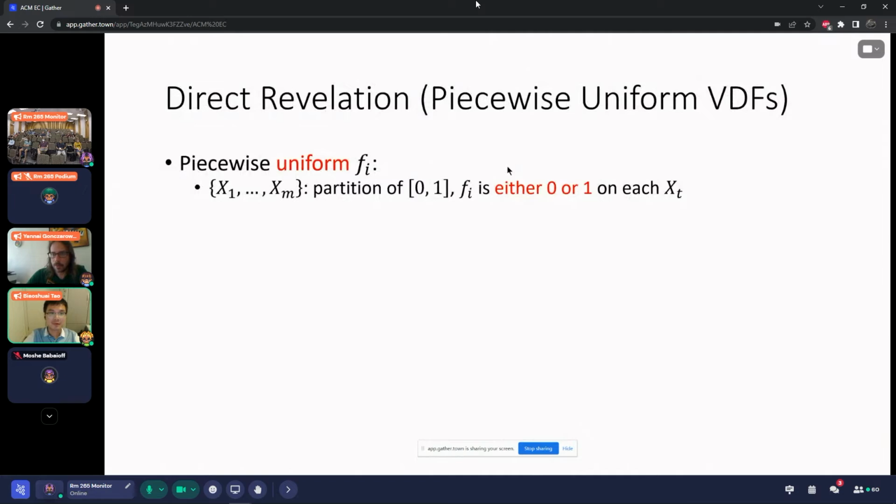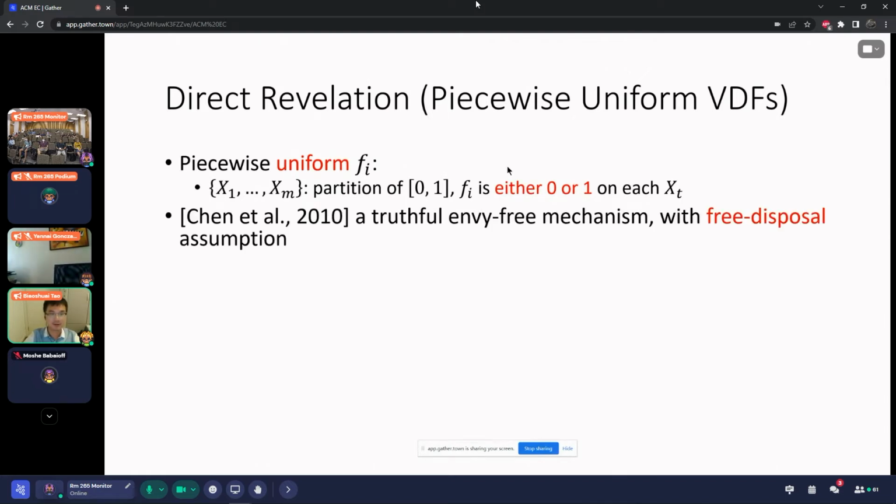And let's come to the direct revelation. This slide gives some existing results if the value density function is piecewise uniform, and the piecewise uniform function is an even more special case of the piecewise constant function where the value of fi can be either 0 or 1. We can have some nice positive results under this setting.